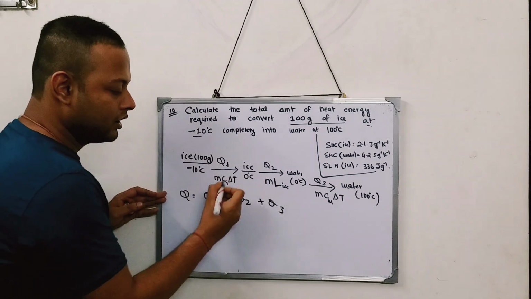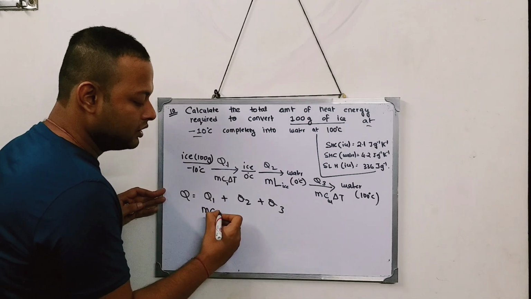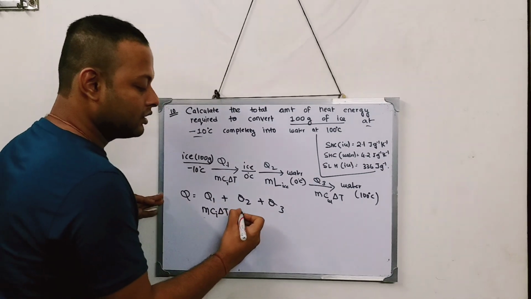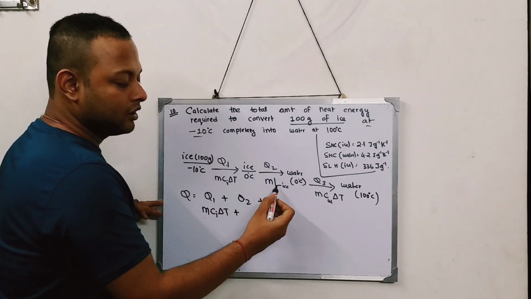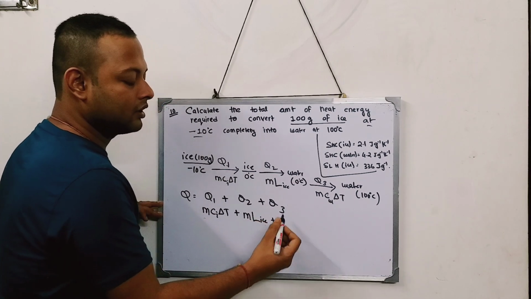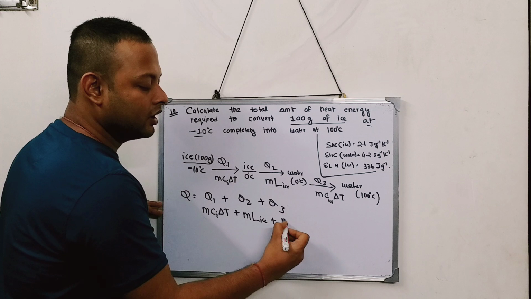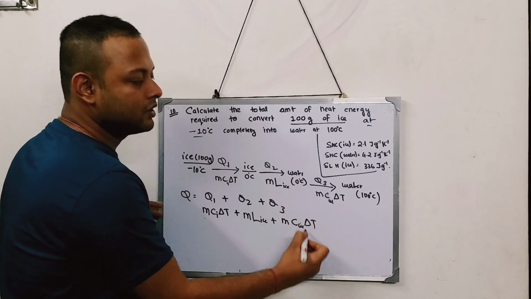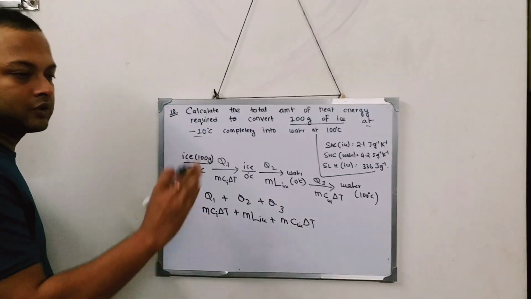Q1 is MC delta T, where C is the specific heat of ice. Second is ML, M into L, latent heat of ice. And the third heat is MC delta T, where C stands for the specific heat of water. Now just substitute the values.